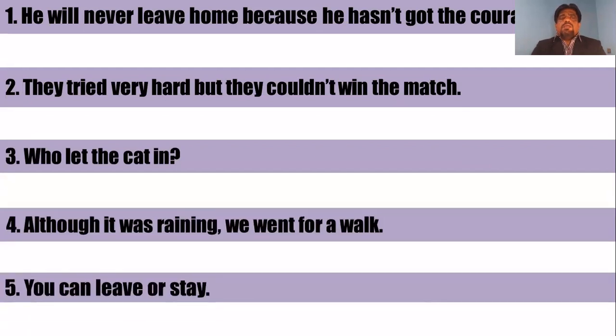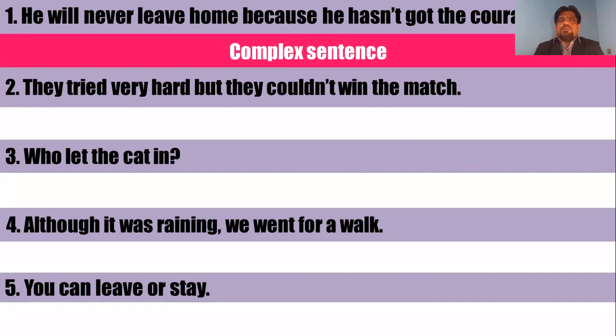See the first one: "He will never leave home because he hasn't got courage." What are the verbs used? Will leave, hasn't got, two verbs. Therefore, it's not simple. Is it compound or complex? Check for the conjunction, because is not a fanboy. Therefore, it is a complex sentence.